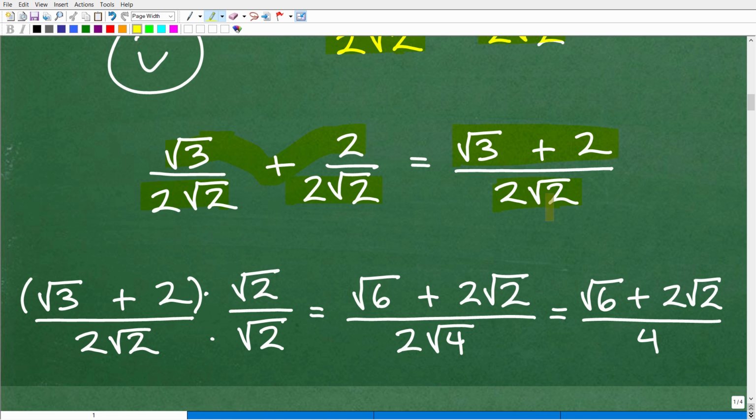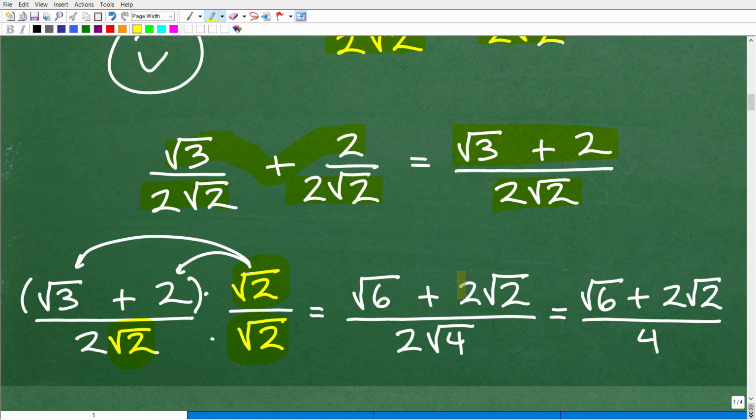Okay, so here's what we need to do. Again, I'm not going to fully explain this, but if I want to get rid of this square root of 2 down here, I can multiply. What you do is just multiply by this radical. So if it's a square root of 2, I'm going to multiply it by a square root of 2. That'll get rid of it. But if I multiply the denominator by a square root of 2, I have to multiply the numerator by a square root of 2. Now, I have to use a distributive property, okay?